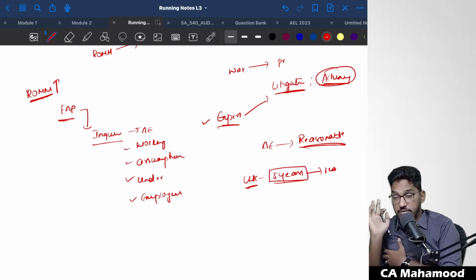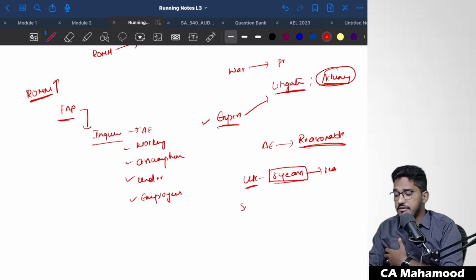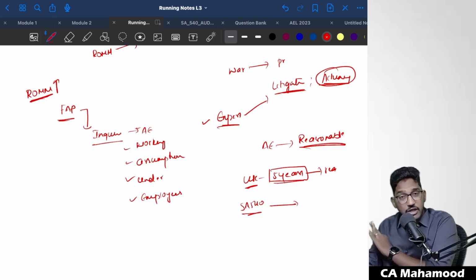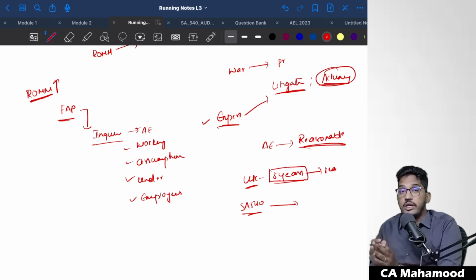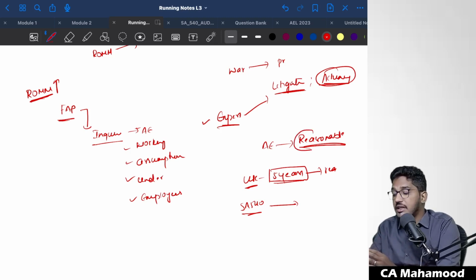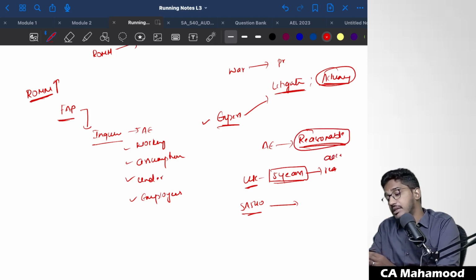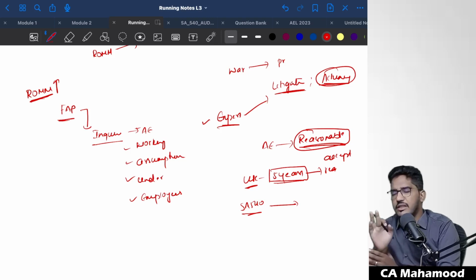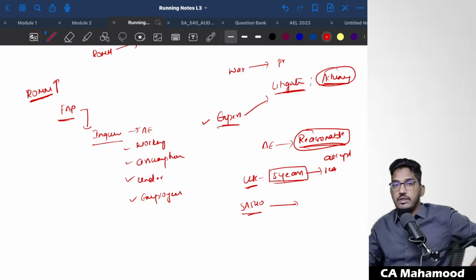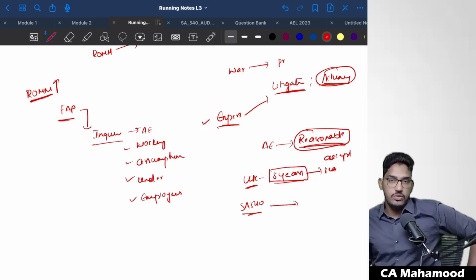Very, very important point I have told you here. The standard SA 540 does not expect the auditor to obtain audit evidence whether accounting estimates are correct. No, the standard is not expecting that from you. The standard is only expecting the auditor to determine whether accounting estimates are reasonable. Are they acceptable? Are they reasonable? That only you need to obtain audit evidence for. The standard cannot expect you to determine whether accounting estimates are correct or not.